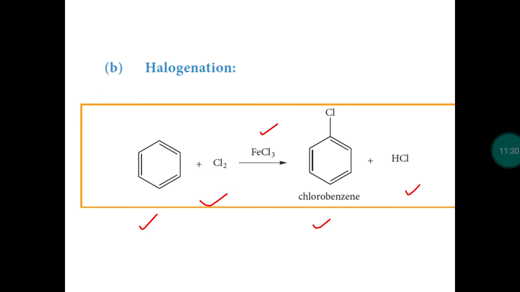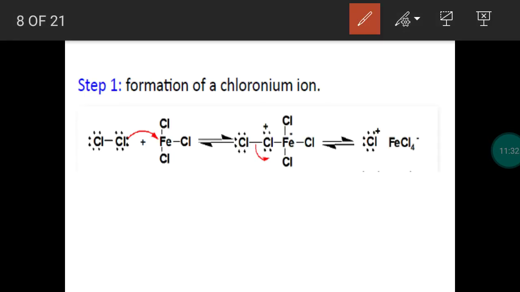The mechanism. First step is the generation of electrophile. So we take chlorine and the catalyst anhydrous ferric chloride. We know that ferric chloride, ferric bromide, aluminum chloride, boron trifluoride, these are all Lewis acids. They are electron deficient neutral molecules.